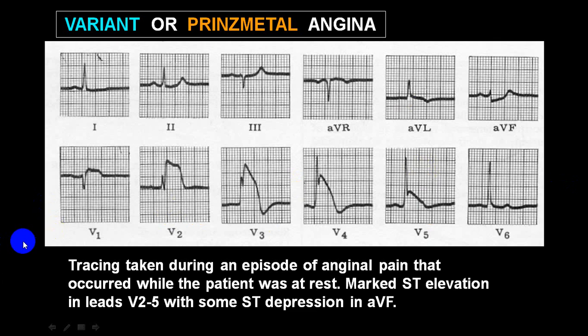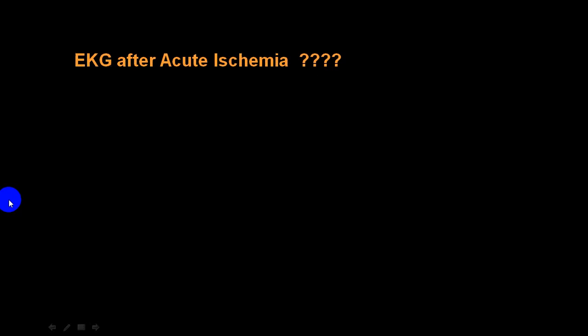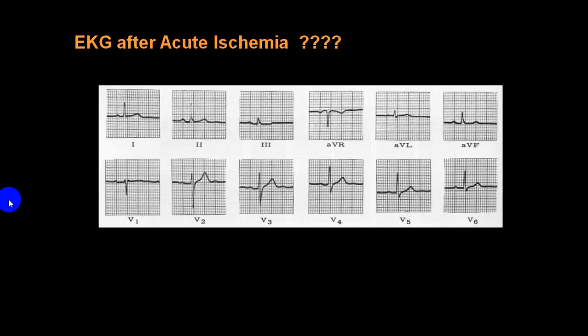Spontaneously the chest pain disappears, or after giving an anti-anginal drug, the chest pain disappears. If you get this, it is variant angina or Prinzmetal angina, or we call it vasospastic angina. Do keep it in mind, don't subject this patient to angioplasty.